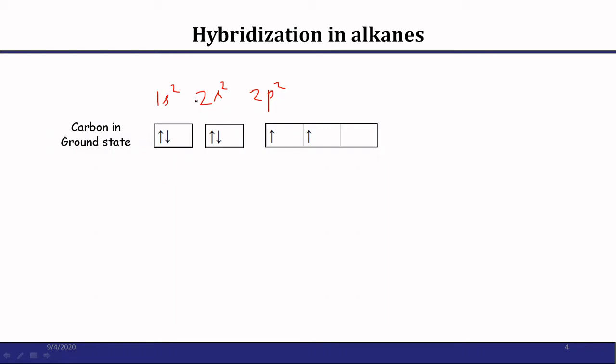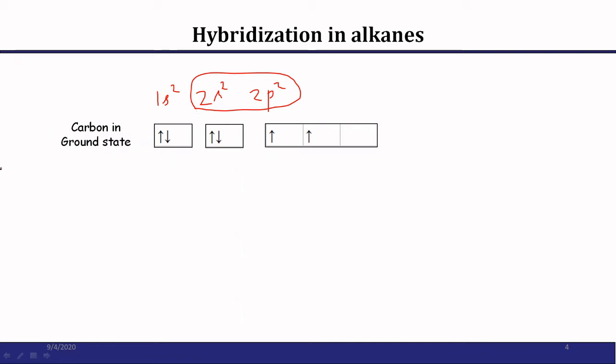In the ground state, carbon has 1s2, 2s2, 2p2 electron arrangement. Since there are 2 unpaired electrons, we may expect only 2 covalent bonds to form.